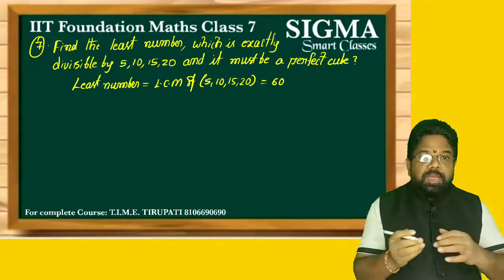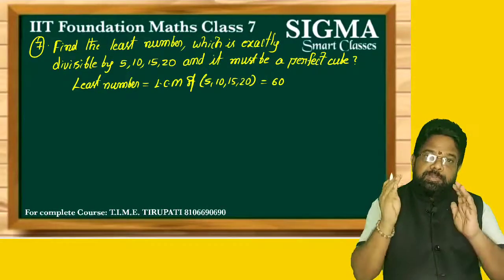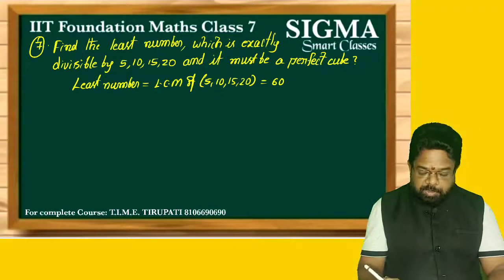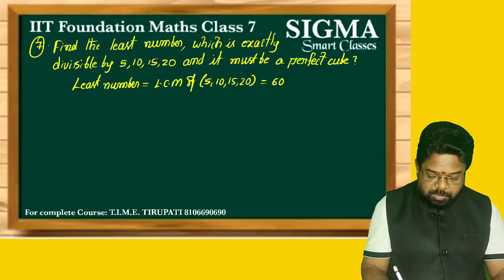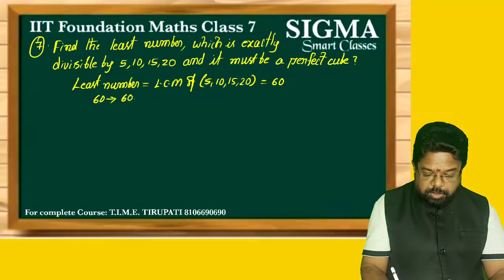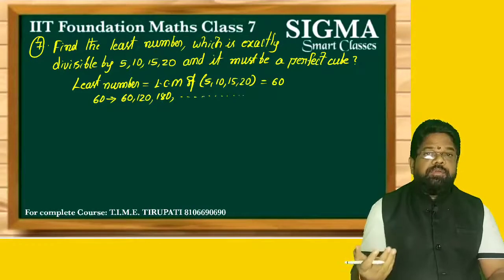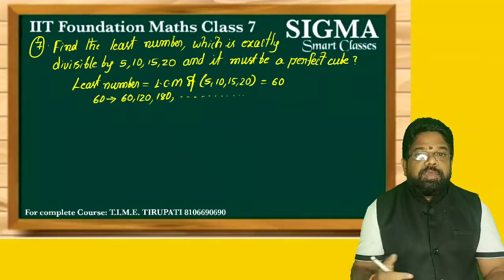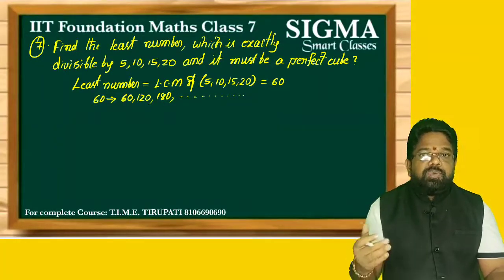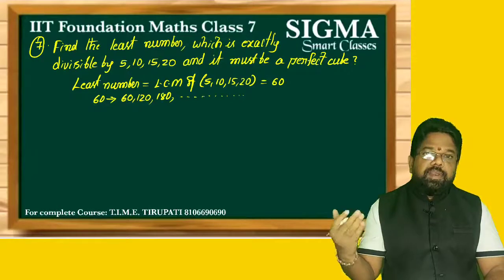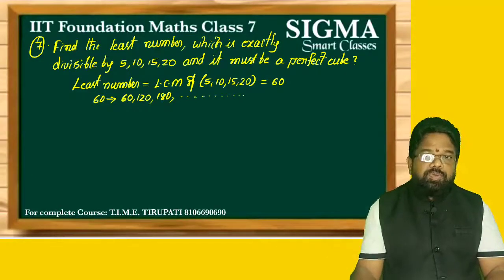But we require the least number that must also be a perfect cube. That means we take multiples of 60: 60 into 1, 60 into 2, 60 into 3, and so on. But to identify which multiple is a perfect cube in this way takes a lot of time. So what is the strategy we follow here?